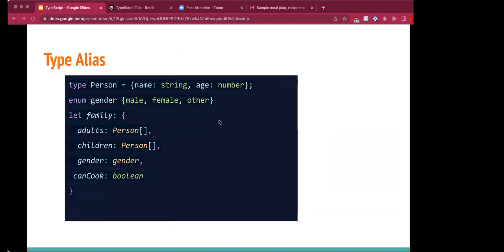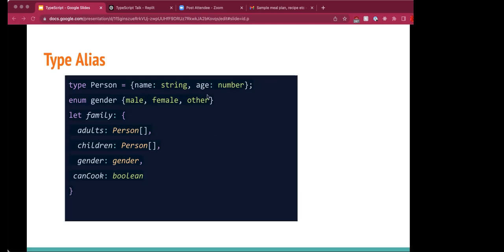For that, we can use type alias. Type alias is a convenient way to provide an alternative name, a type name, and refer to it. So type alias is to customize the types in our programs. They're truly useful for referring to complicated types that need to be repeated, for example object types and tuple types and so on.